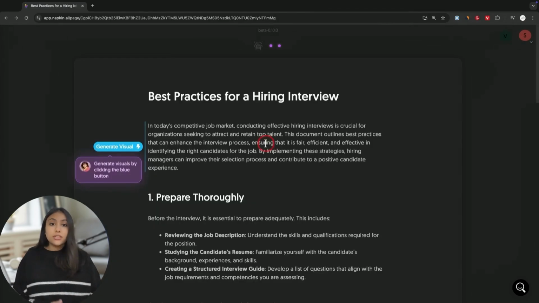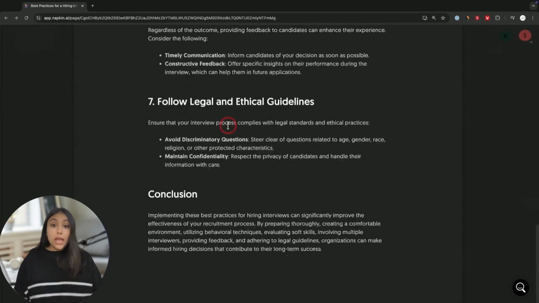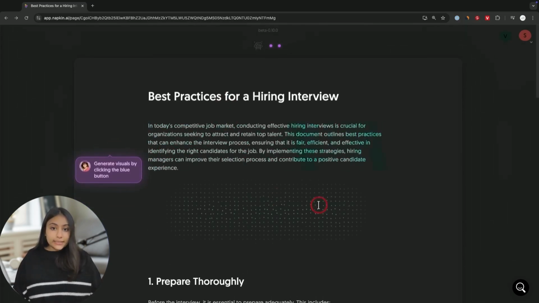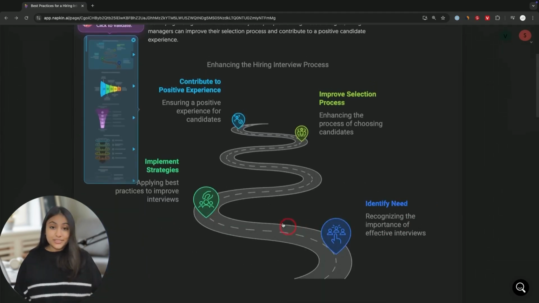And the AI actually does 2 things. It actually writes an entire blog post if you want to use this blog post. But I want to create the visual element right here. So I'm going to go ahead and click this. It's going to create visual elements, and look how nice this looks.